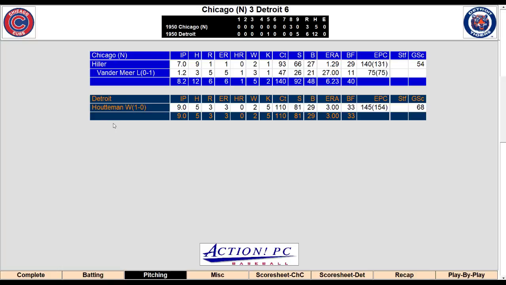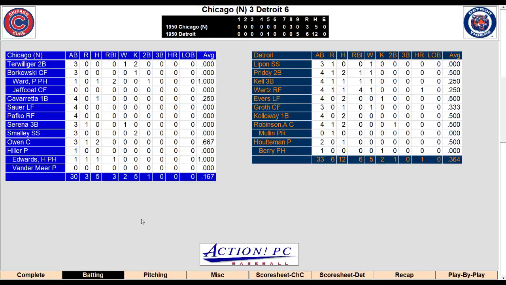So Hauptman gets the win for Detroit. 9 innings, 5 hits, 3 runs all earned, 2 walks, 5 Ks. What a ball game. The Cubs only mustered 5 hits, 2 of them by pinch hitters in the top of the eighth.